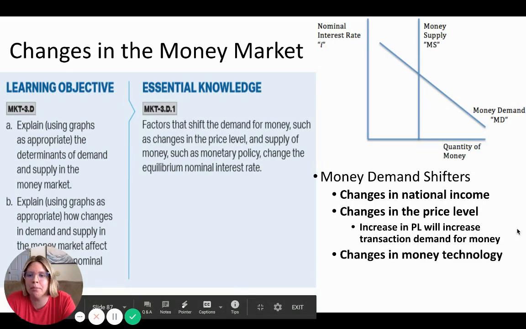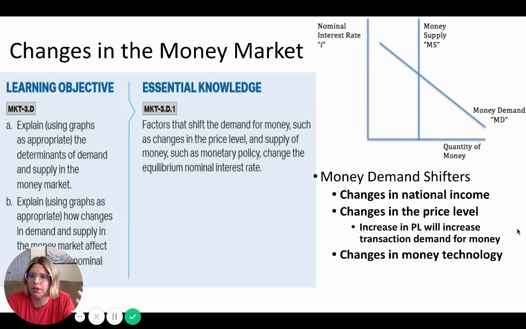And then also changes in money technology, like when credit cards were invented, for example. That was the technology that then decreased the demand for money because people didn't need as much physical cash, basically.